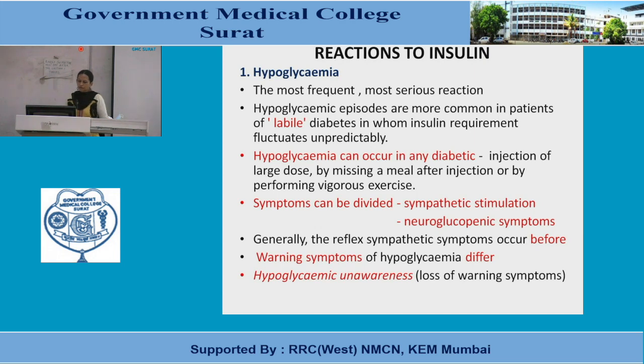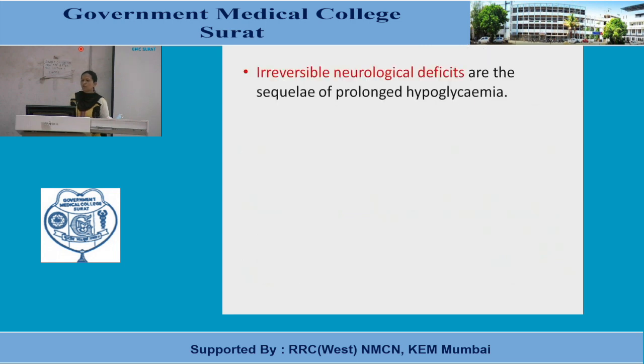Another term you can remember regarding this is hypoglycemic unawareness. So hypoglycemia is there, but loss of warning symptoms is there because of the same reason. So various disease conditions, or administration of some agents like beta blockers, as we have seen, beta 2 receptor is involved in sympathetic stimulation and responsible for all these actions. So beta 2 blockers especially have more hypoglycemic unawareness and episodes of hypoglycemia as compared to beta 1 selective blockers. Irreversible neurological deficits are the sequelae of prolonged hypoglycemia.